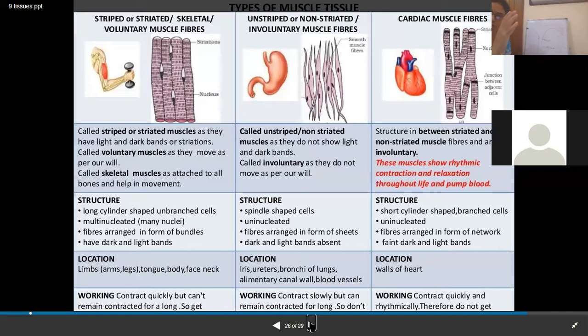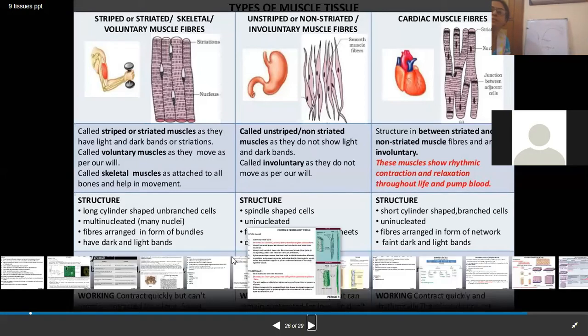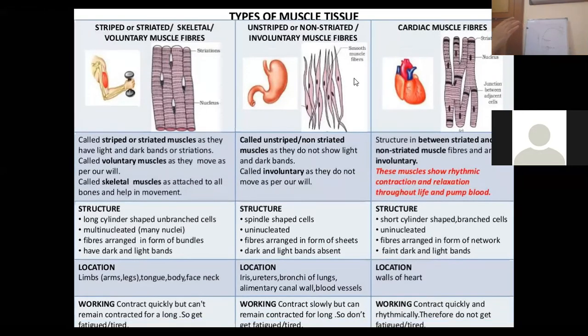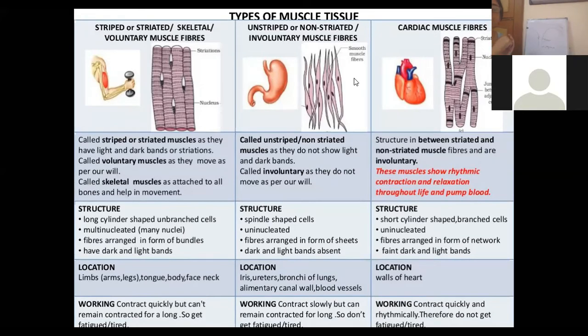If I want to move my hand, I will move it. But if I do not want to move my hand, I won't, because striated muscles are voluntary muscles working under our will. Whereas the unstriated or involuntary muscles are not under our will. They work under the direct command of the brain.